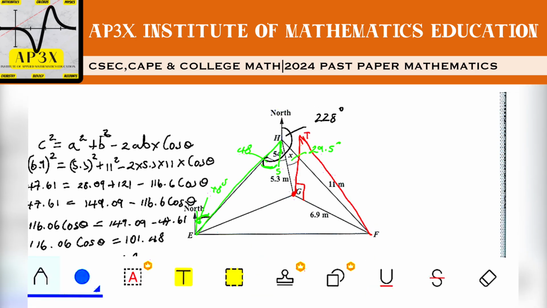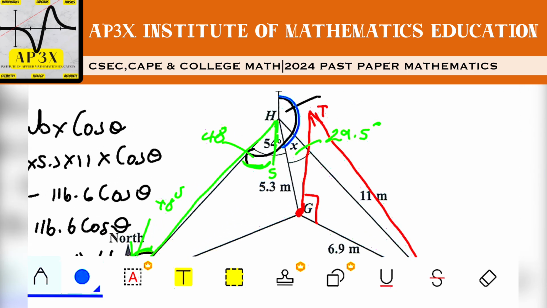So from H again, now we already have our north line, but then we're going around to G. So we're looking from H to G here. This is that part right there. All right, that is inclusive of that 29 degrees, 29.5 degrees.